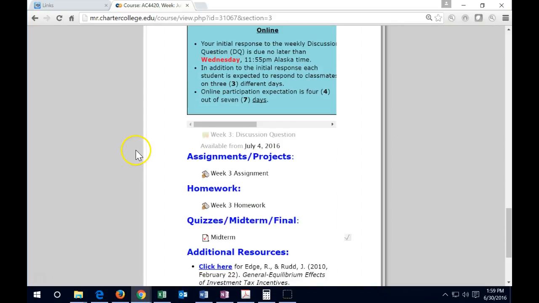So looking at the work we have to do, of course, everything from the discussion forums on down is what needs to get done. First, we have the discussion questions. We have to have at least 4 posts on the discussion questions. I would post more than 4 times. Remember that the discussion posts are worth 21% of the grade. 21% is a large part of the grade, so you want that to work for you and not against you.